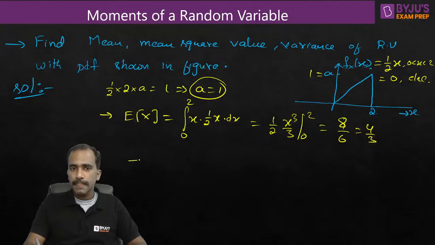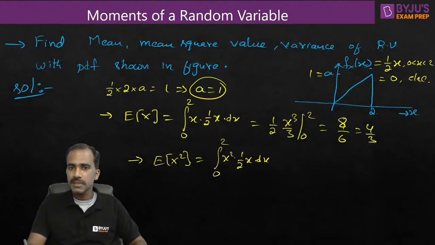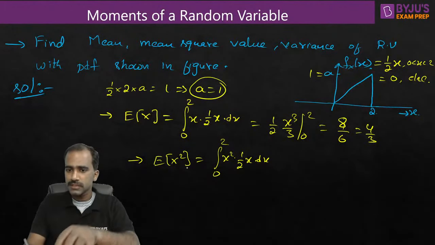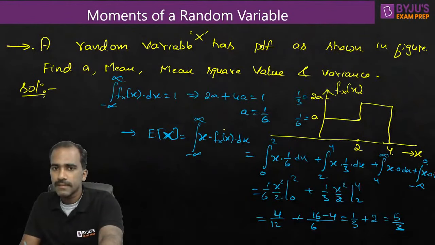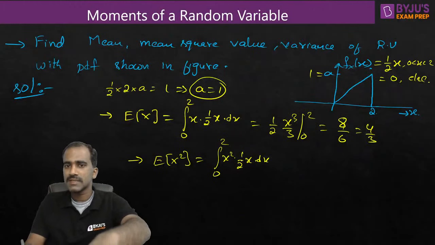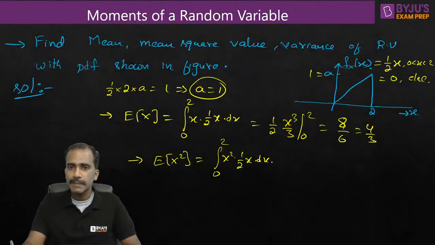Next, how about expectation of x square? Expectation of x square is integration from 0 to 2 x square into half x dx. I'm skipping a step here. I'm not writing the basic formula for this, which is given here. Okay, I'm writing the substitution step because this is the second question. First question I've discussed in very detail.